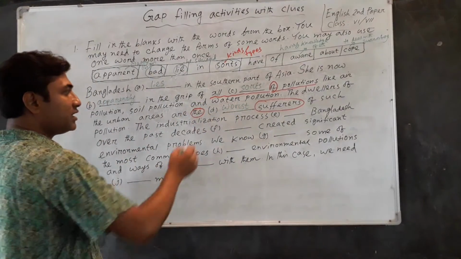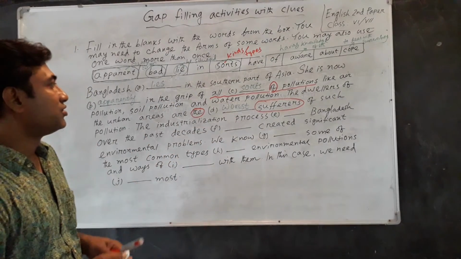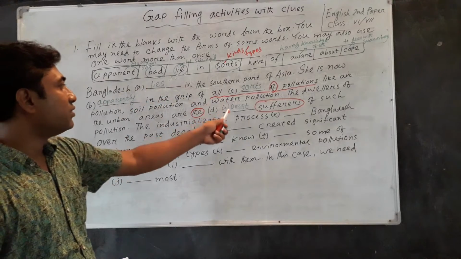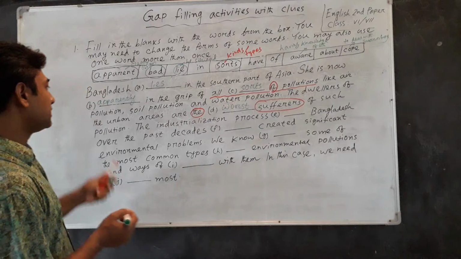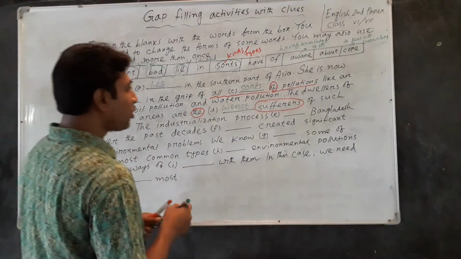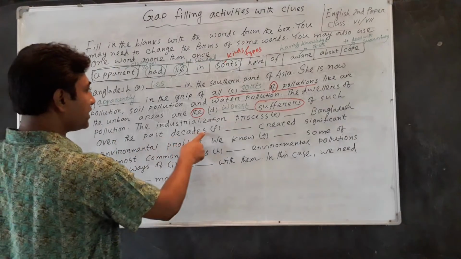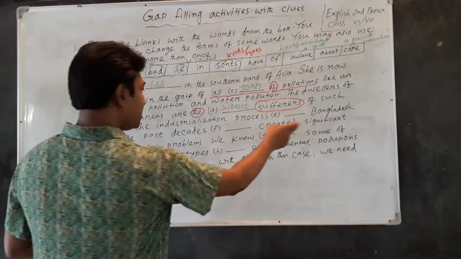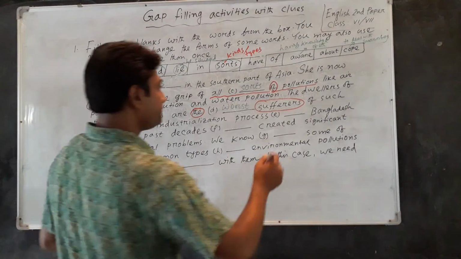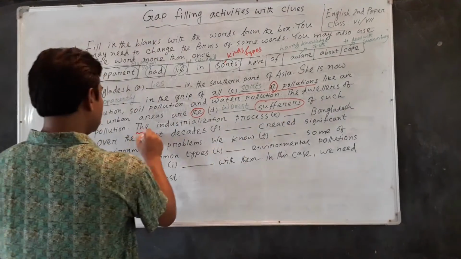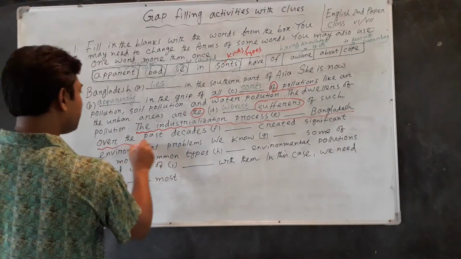After the definite article, the superlative form of an adjective is used, and that's why I have used it first, according to the structure and meaning of the sentence. Of such pollution. Then: the industrialization process dash Bangladesh over the past decades dash created significant environmental problems. Dash. Friends, look at the phrase here. The industrialization process dash Bangladesh over the past decades.